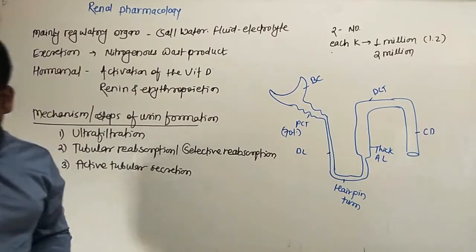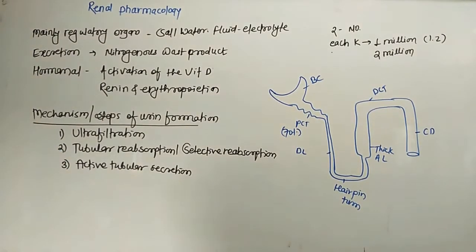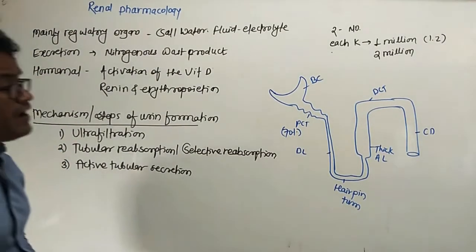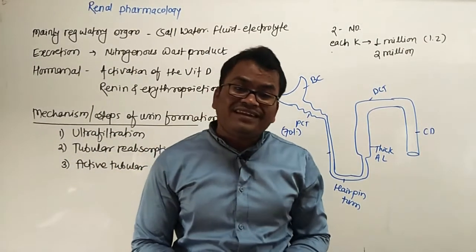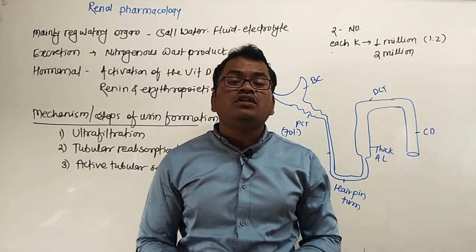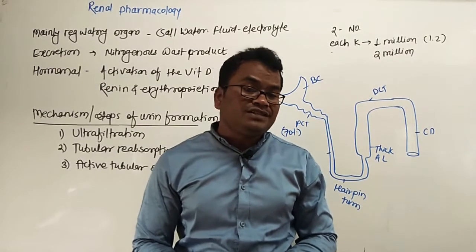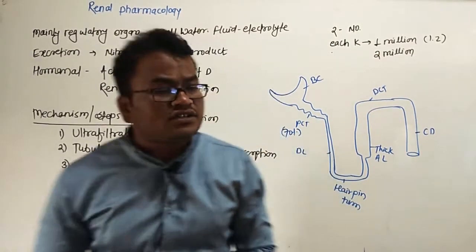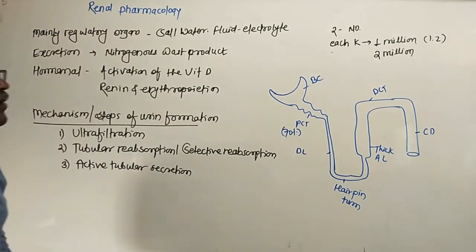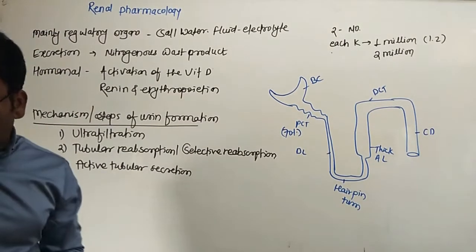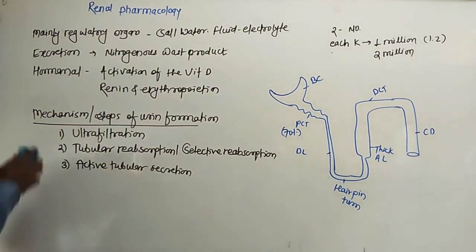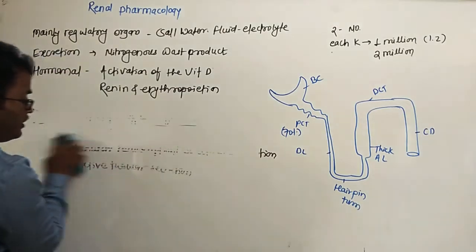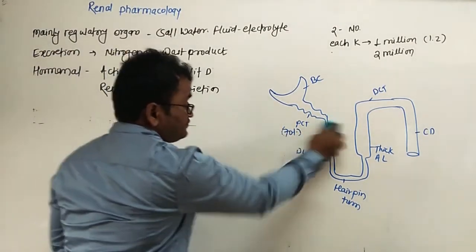So the next point we will study is renal blood flow, cardiac output, renal plasma flow, glomerular filtration rate, and actual urine formation rates. First you note down this, then we will see the next one, that is cardiac output and other points one by one.